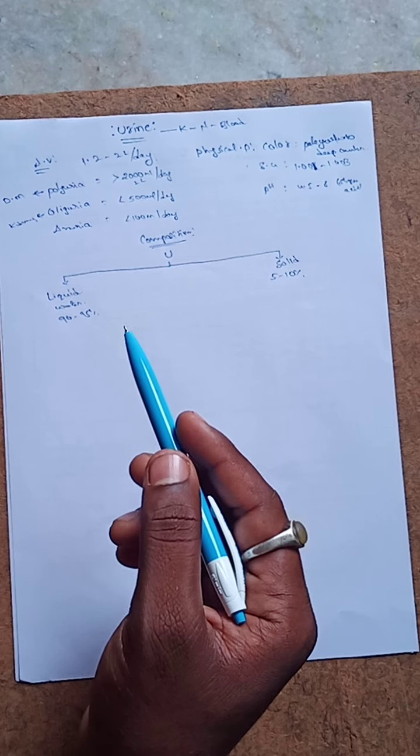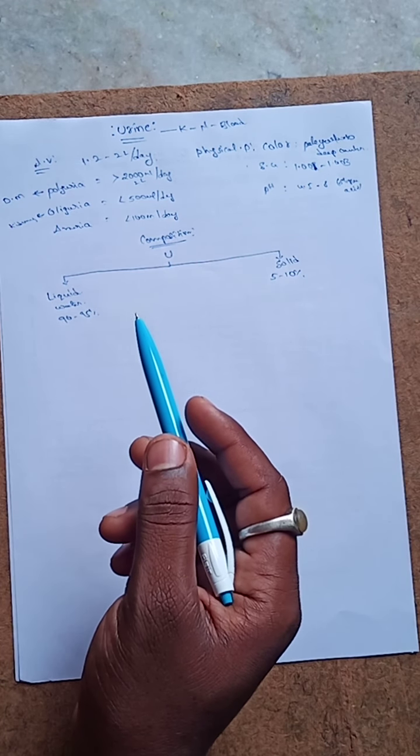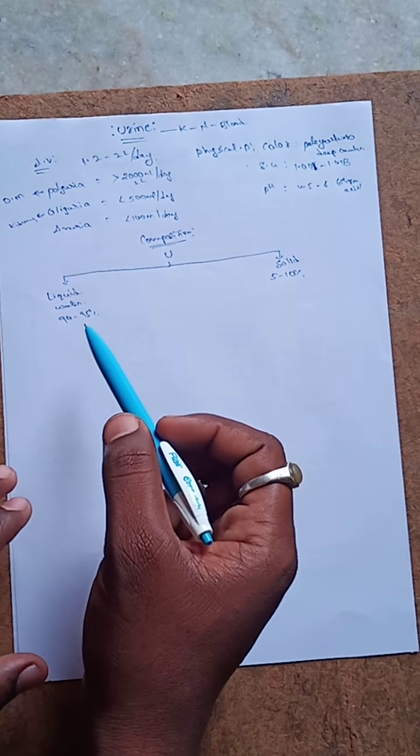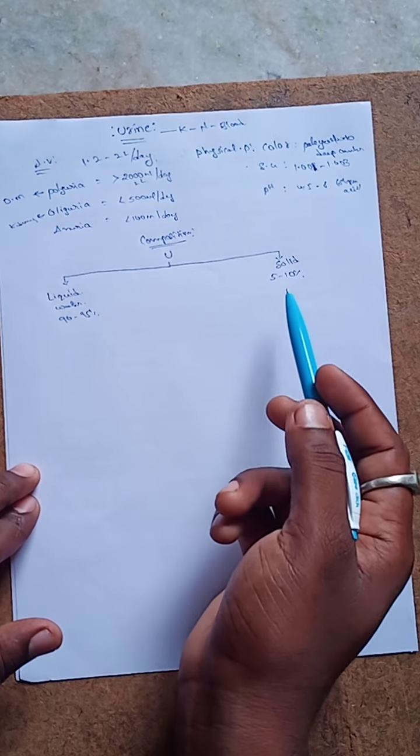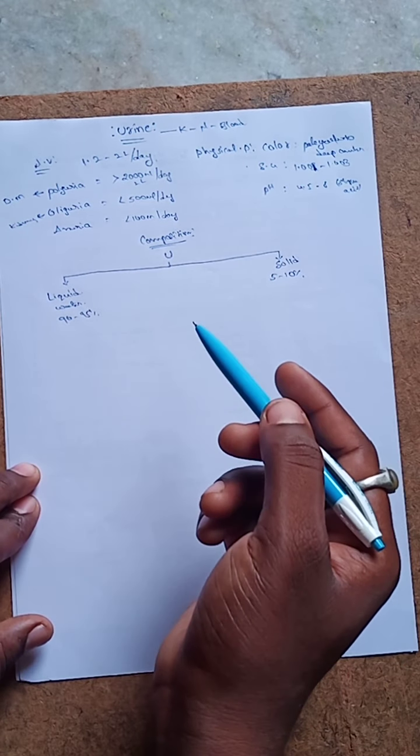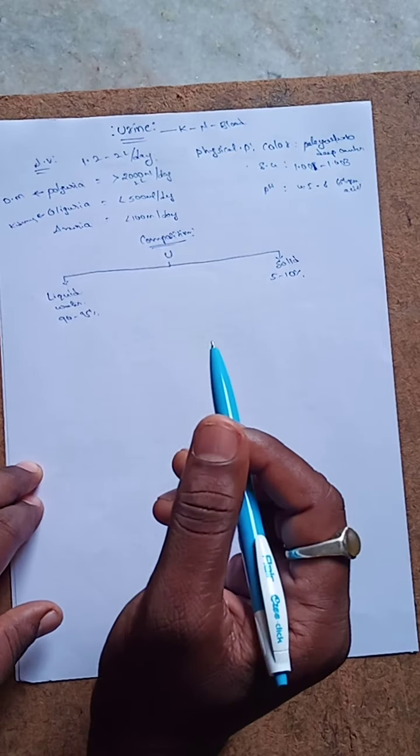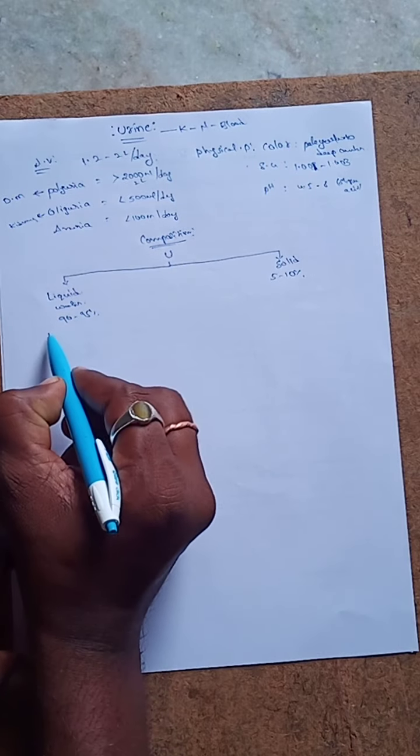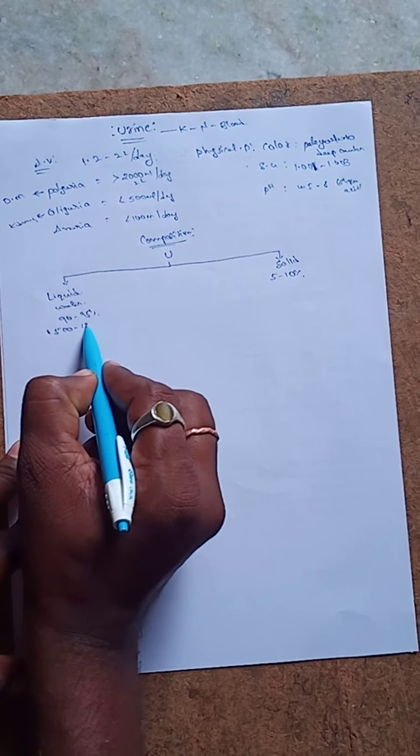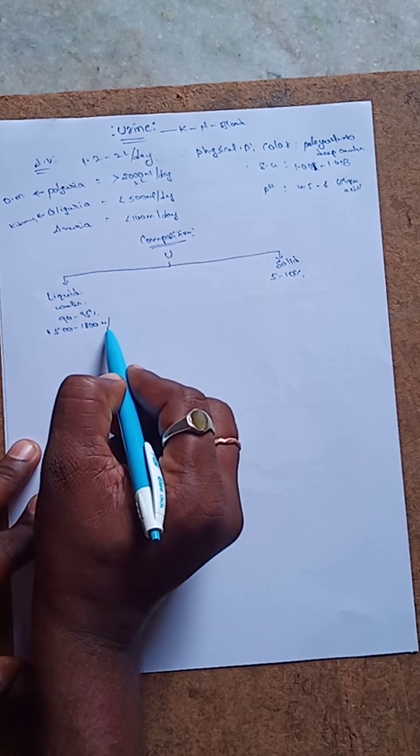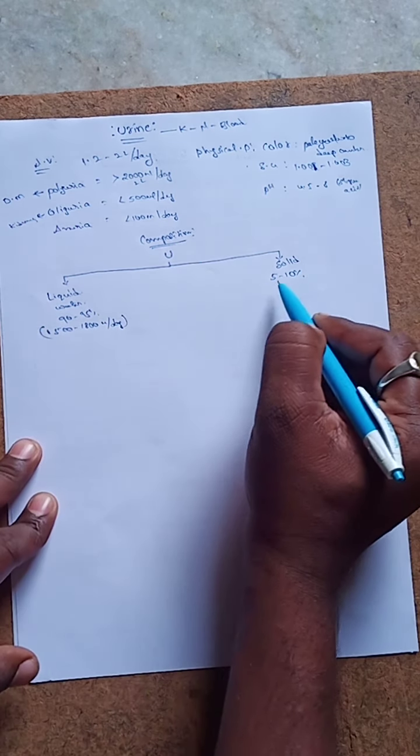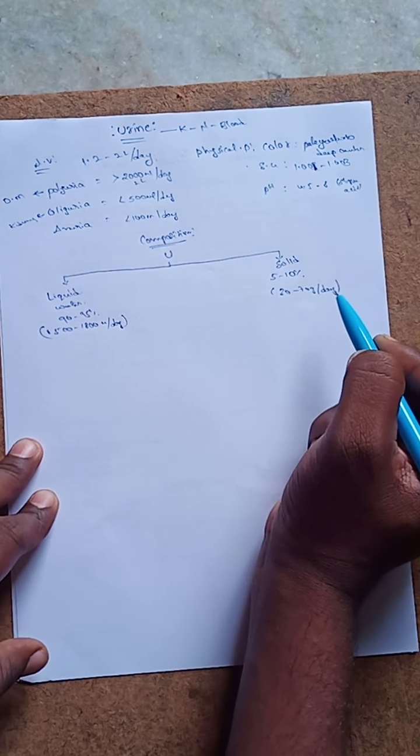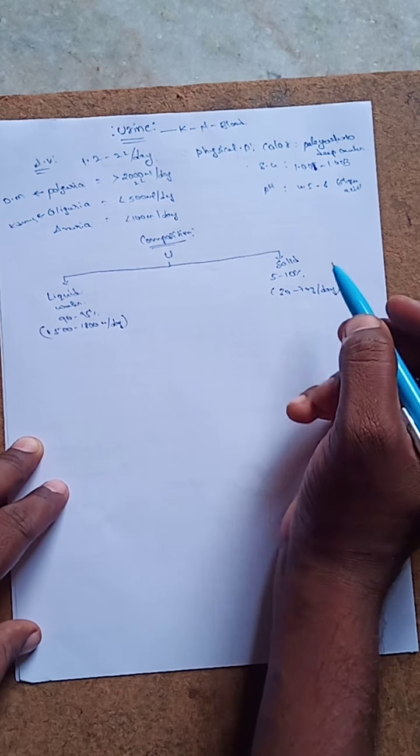So the composition of urine mainly contains two parts: the liquid part and the solid part. The liquid part is water, 90 to 95 percent, and the solid particles are 5 to 10 percent. This is the normal value. How much is each? The water is 1500 ml to 1800 ml per day, and the solid particles are 30 to 70 grams per day.